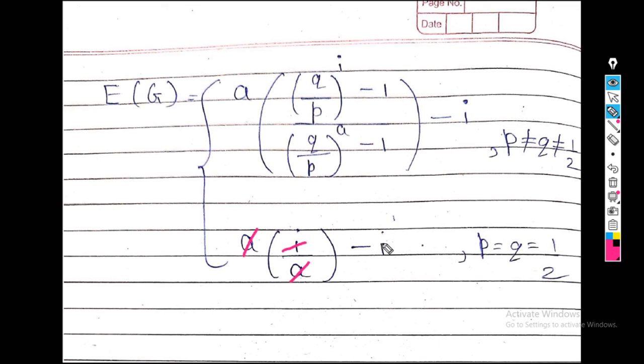After that, the value of i and i again get cancelled. So in the second case, the value of expected gain when p equals q equals half, we get the answer of expected gain as 0. Okay. Thank you.